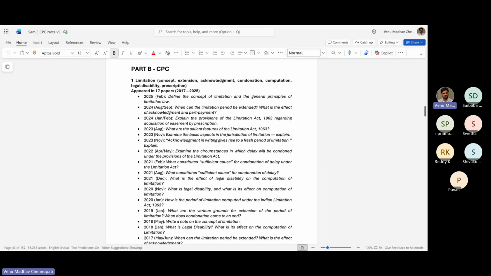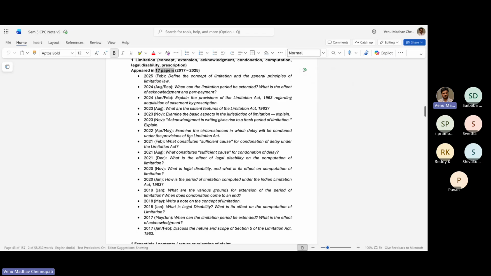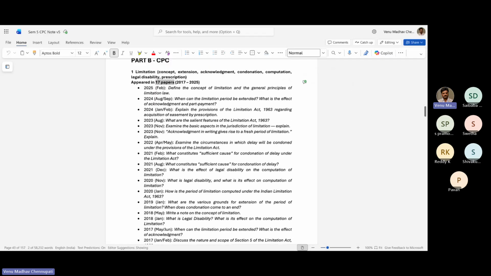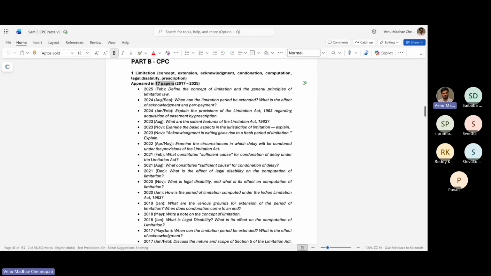Limitation Act has appeared almost 17 times in different ways, but more or less they're asking about the limitation period and the different scenarios which it goes through. So it is the most important question which we have to study. It is there in part C also and in part A also. So if you study the Limitation Act properly, I think all sections, out of A, B, C, in three it's guaranteed.